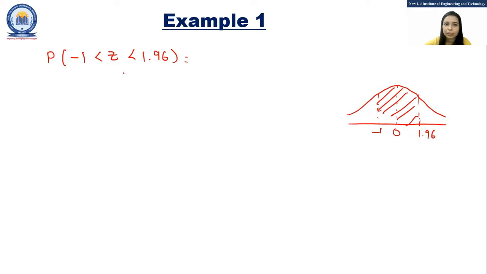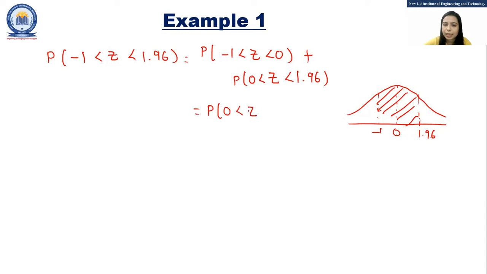So we can write the area as minus 1 to 0 and 0 to 1.96: P of minus 1 less than z less than 0 plus P of 0 less than z less than 1.96. Now P of minus 1 less than z less than 0 can be written as P of 0 less than z less than 1 because of the symmetry, plus P of 0 less than z less than 1.96.